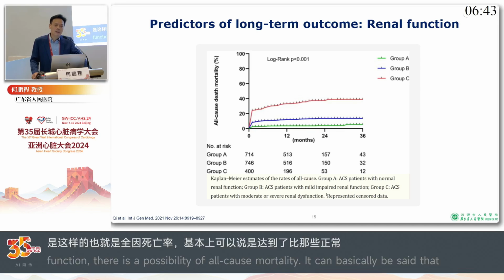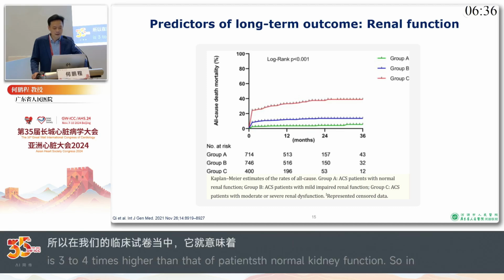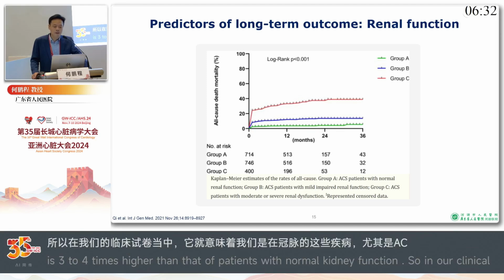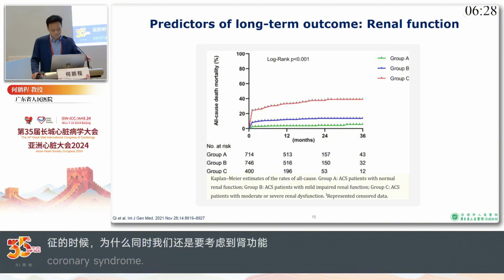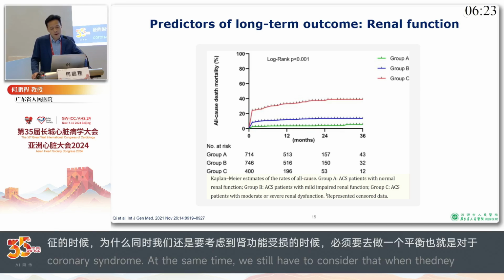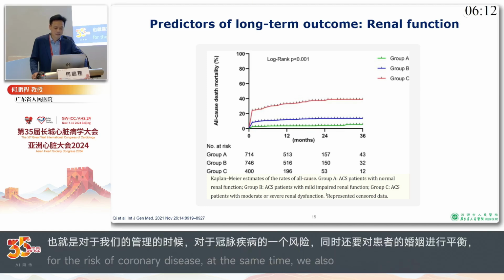So what is the implication in our clinical practice? That means that for patients with coronary artery disease, especially ACS, who at the same time have impaired renal function, we should balance the risks of our management of the coronary artery disease and also balance the benefit to the patient, whether they can benefit from revascularization therapy.